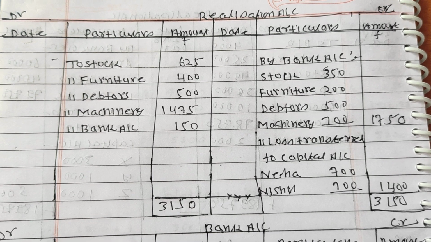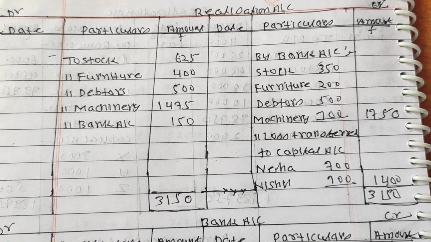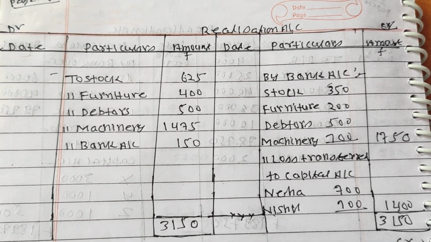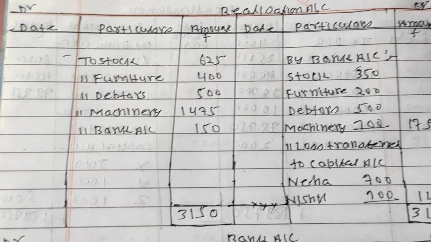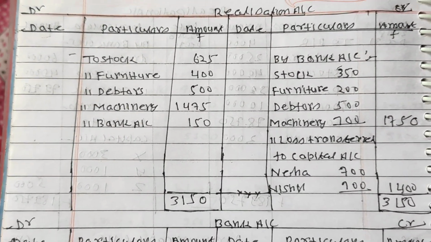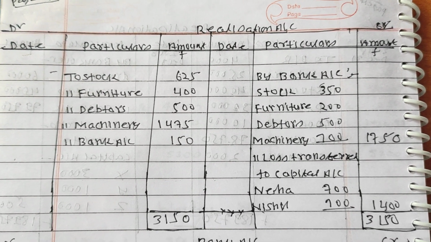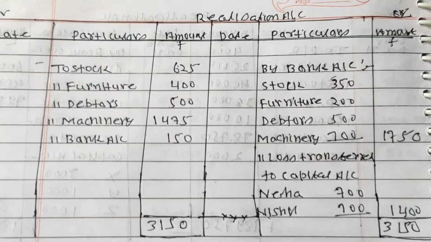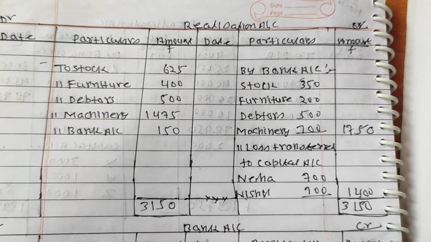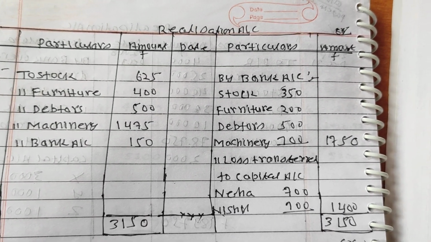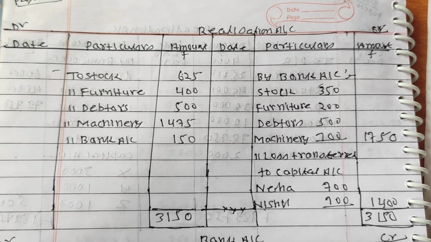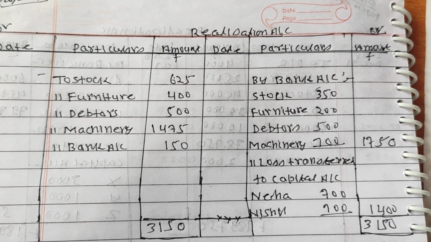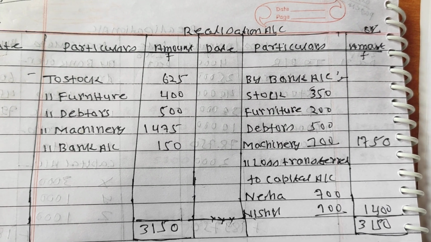The assets sold, for which the entry is bank to realization. So bank is transferred to realization on the credit side as by bank account: stock 350, furniture 200, debtors 500, machinery 700. The total of these assets is 1750. Now the dissolution expenses rupees 150, for which the entry is realization to bank. So bank is transferred to realization on the debit side as to bank account 150. Now the total of the debit side is 3150. So there remains a balance of 1400 on the credit side, that is loss for the business, transferred to partners' capital accounts equally, 700 and 700, on the credit side.